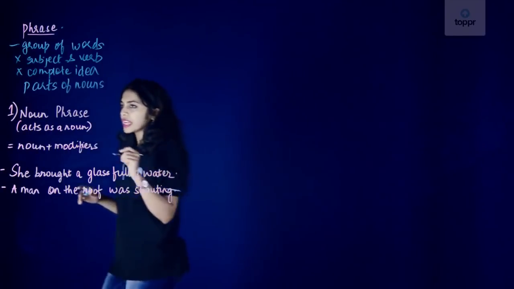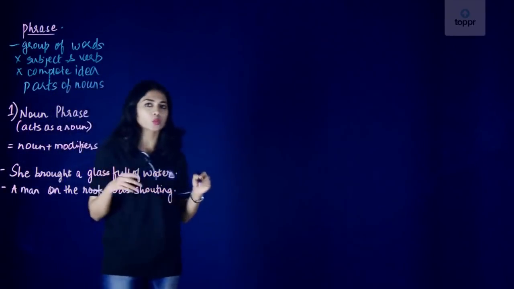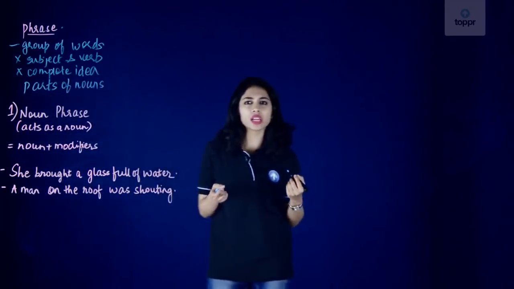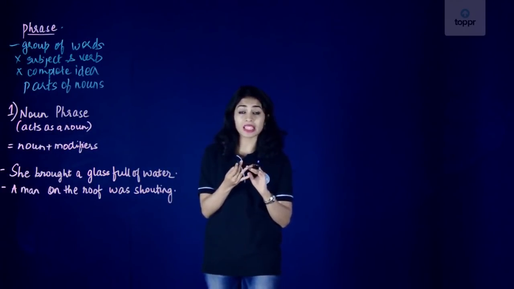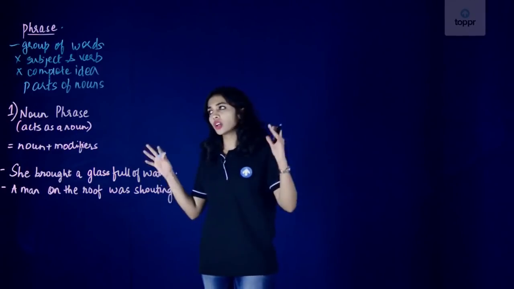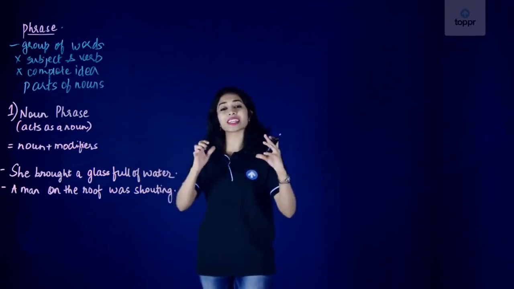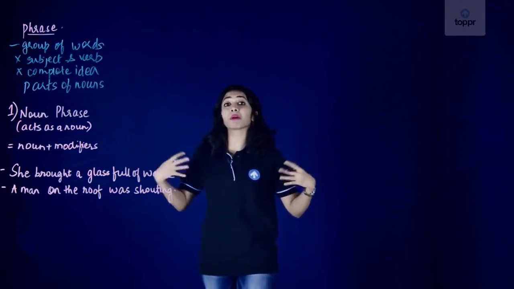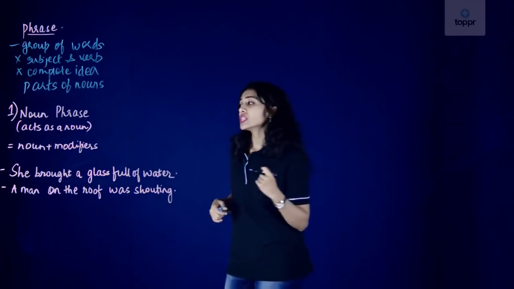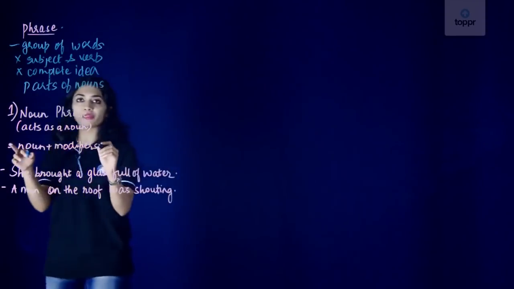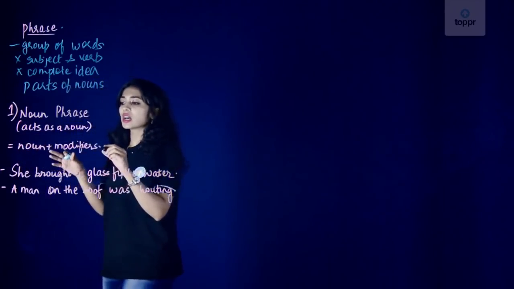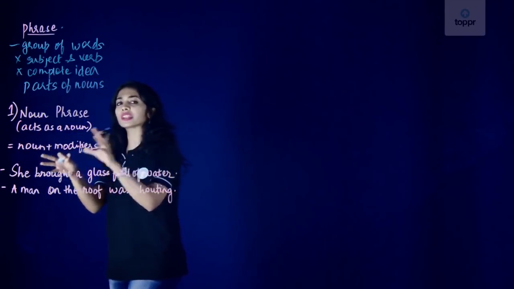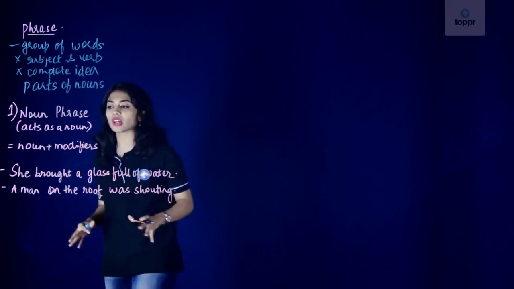A noun phrase is a phrase which acts as a noun. What is a noun? A noun is a name of a person, an object, a place, a thing, or an idea. So a noun phrase is a group of words that actually acts as a noun. It performs the role of a noun. So this is the structure of a noun phrase. It starts with the noun plus words that modify the noun or tell us something more about the noun.